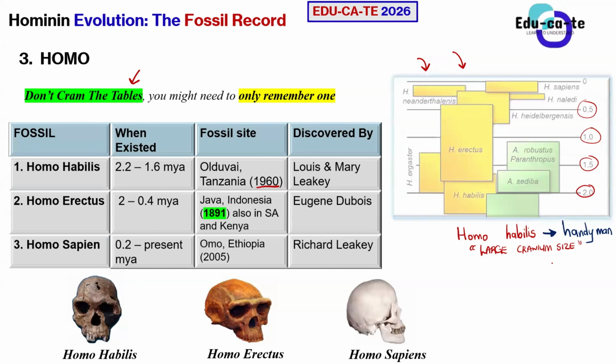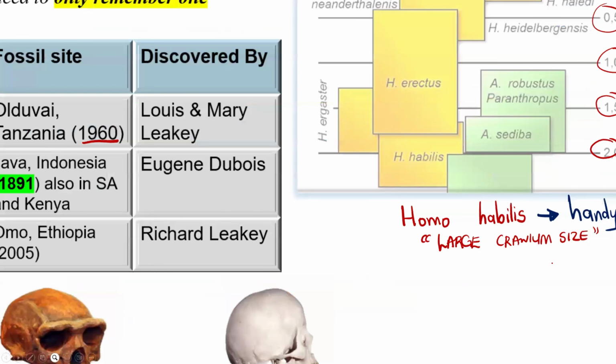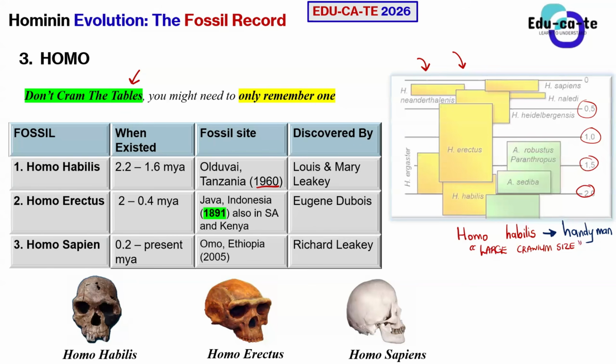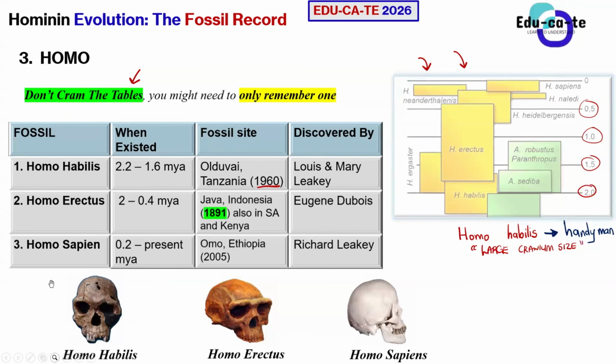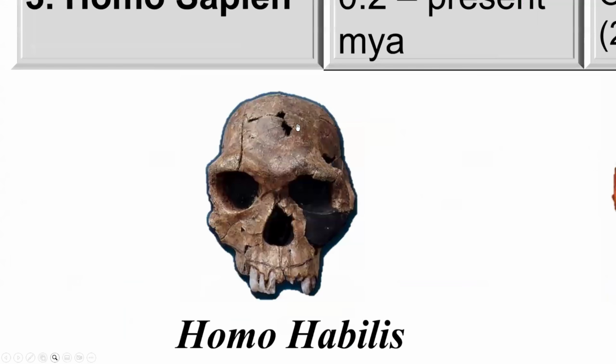They had smaller cranial sizes, smaller brain sizes. But when you look at Homo habilis, this is the picture of Homo habilis. It is believed to have had a bigger cranium, because we can see from this actual skeleton that this head is a bit bigger compared to your Australopithecus.